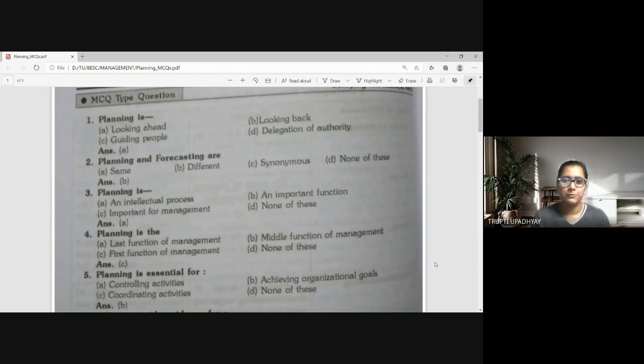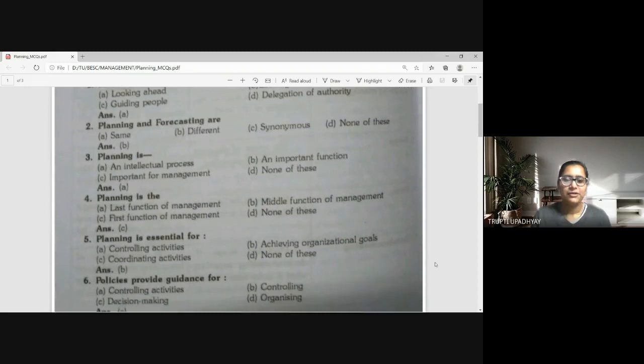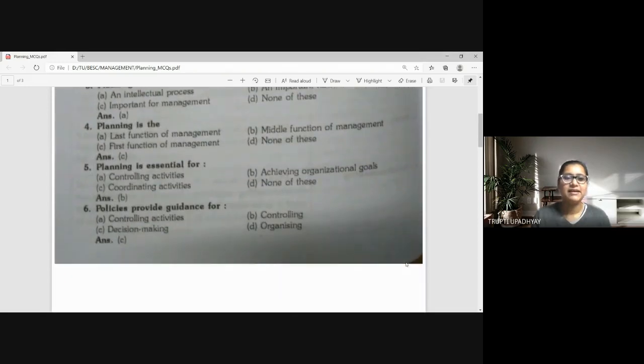POSDCORB. So P for planning, O for organizing, D for directing, staffing, controlling, reporting, and budgeting. So here, planning is the first function of management. That's why we have also started our MCQ series with planning.